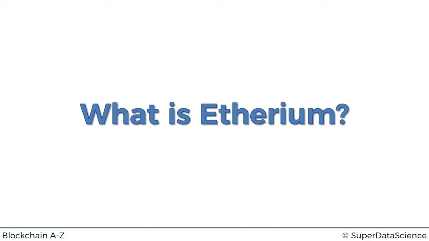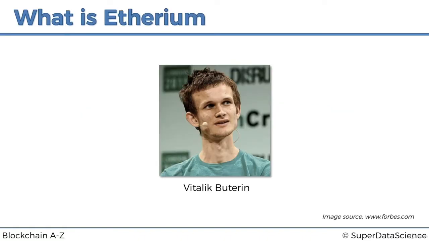Where did Ethereum come from? Ethereum is a project that was created by Vitalik Buterin, who is currently, in 2018, only 24 years old. He created the project in 2013, so that's 5 years ago. He was 19 years old when he came up with the idea. And we'll discuss this in a bit more detail.